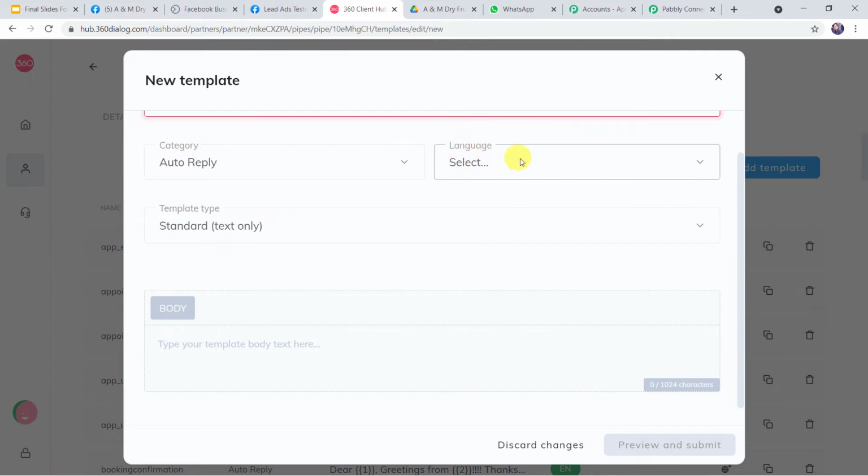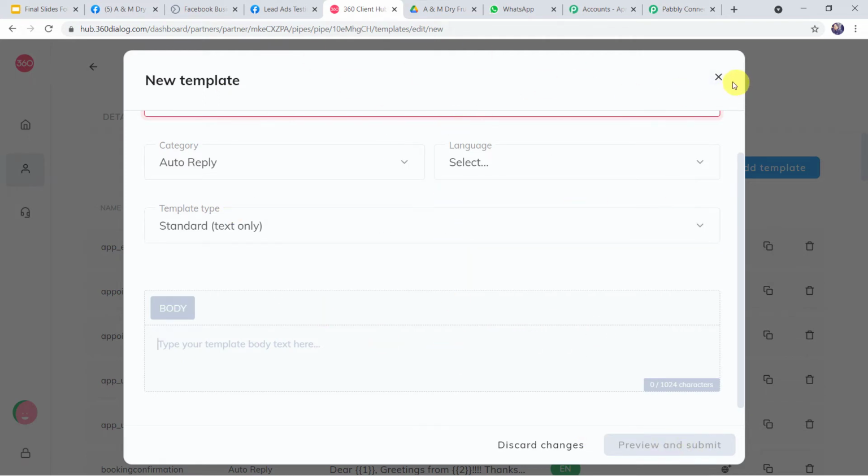From here you can select the language of your choice. From here you can select the template type. Then give the template body text over here. That is the message that you want to send on the WhatsApp number. Click on preview and submit. Then it will go for approval. And once it is approved, you can use this template for sending messages on WhatsApp.